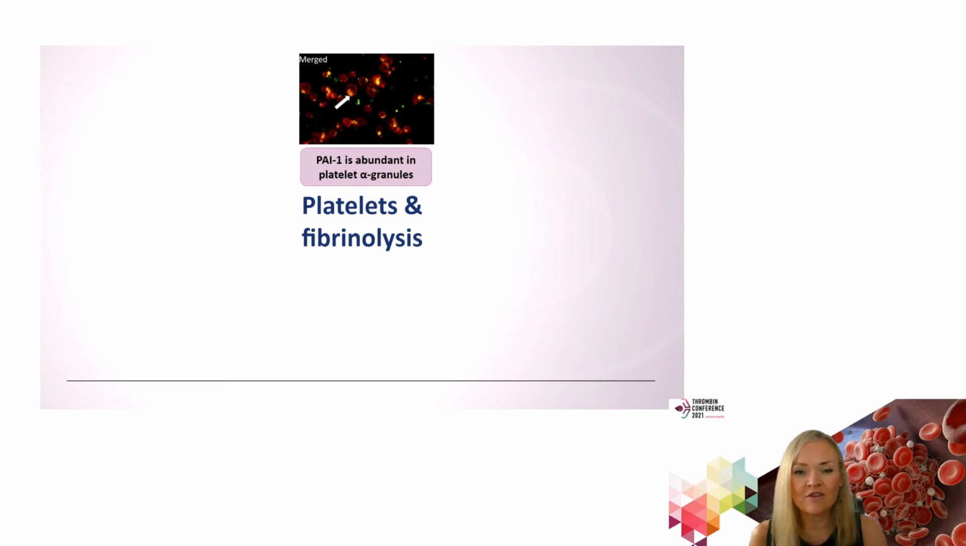So I've given you a lot of information there, and I just want to summarize this briefly: PAI-1 and other inhibitors are abundant in platelets, and some of these are within the alpha granules. I should note that not all are in the alpha granules. TAFI is held within the cytoplasm, and the transglutaminase factor 13 is also within the cytoplasm, whereas PAI-1 and protease nexin 1 are found within the alpha granules and are released upon activation.